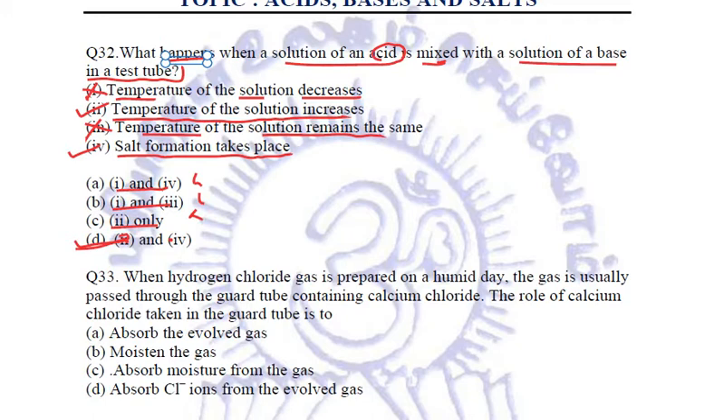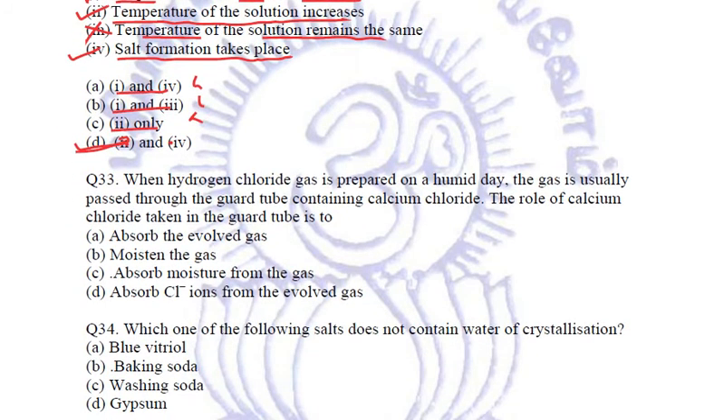Got it? Let's come to the next question. When hydrogen chloride gas is prepared on a humid day, the gas is usually passed through the guard tube containing calcium chloride. Now, what exactly is the role of calcium chloride taken in the guard tube? Why do we take calcium chloride? Calcium chloride is taken because it absorbs the moisture from the gas, right? So that is the role of calcium chloride.